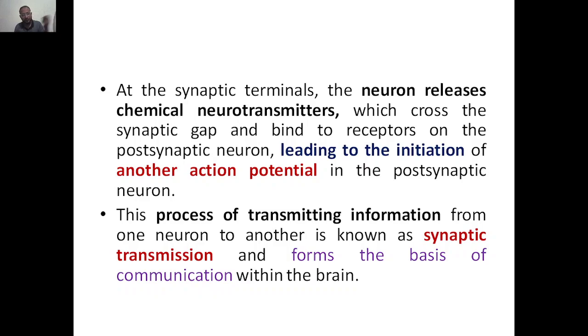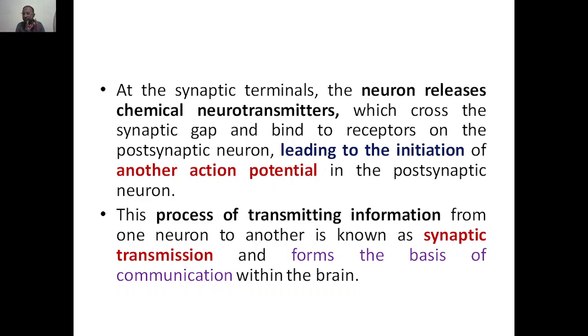Understanding? Information comes in at the dendrites, and it is transferred. How? It goes along the axon to the synaptic terminals, and from there the neuron releases the neurochemical transmitters. These chemical transmitters cross the synaptic gap and bind the receptor of the next neuron, the postsynaptic neuron. Then another electric impulse, or action potential, starts in this postsynaptic neuron.